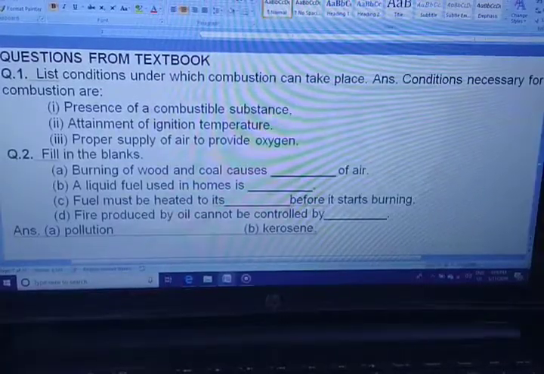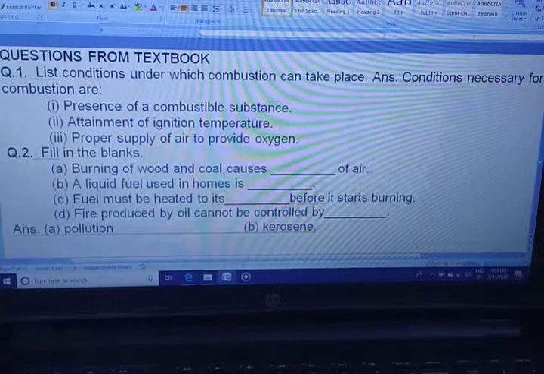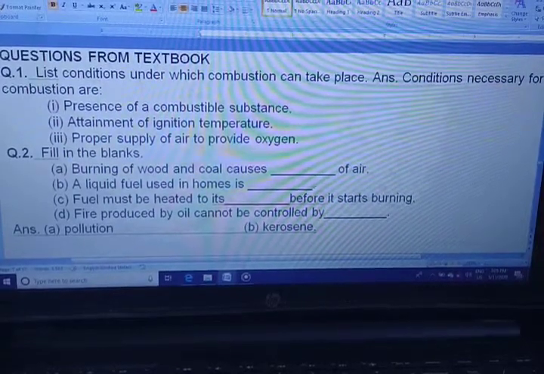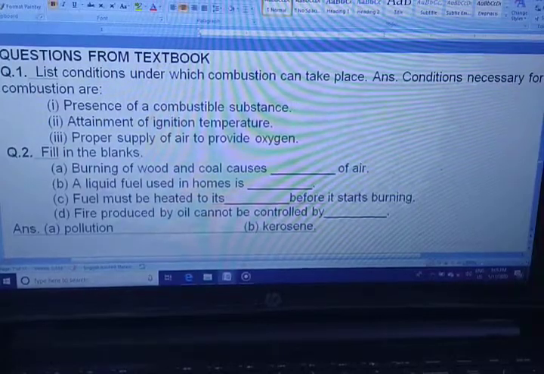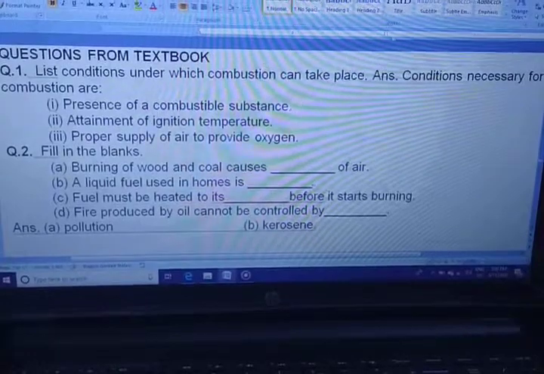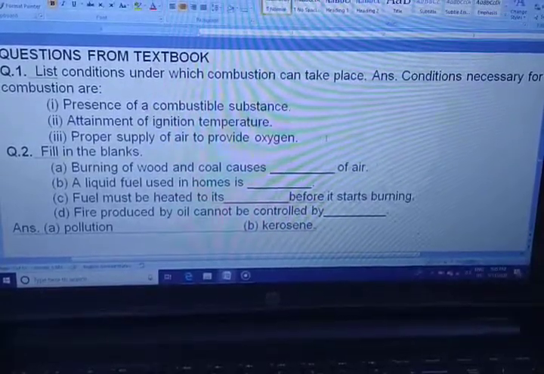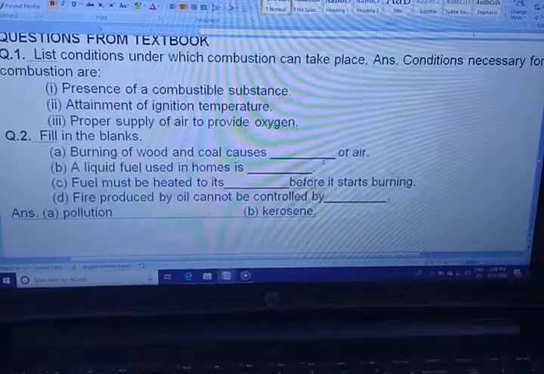So now let's start our NCERT textbook questions. Here the first question is: list conditions under which combustion takes place. Now the conditions for combustion to take place are presence of a combustible substance, attainment of ignition temperature, and proper supply of air to provide oxygen. You can see here, this is the first answer.